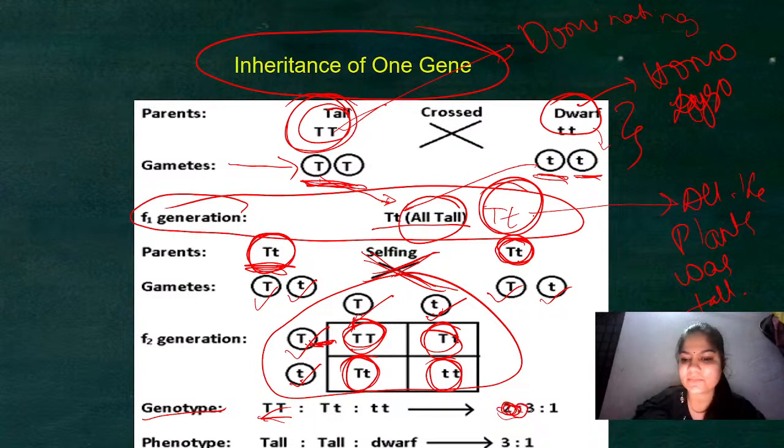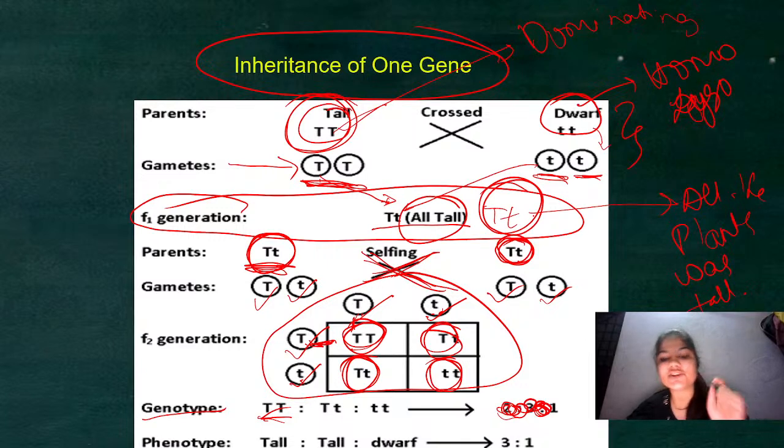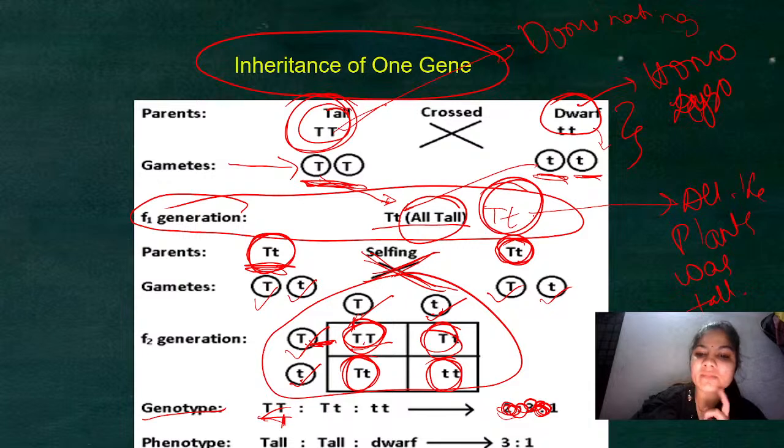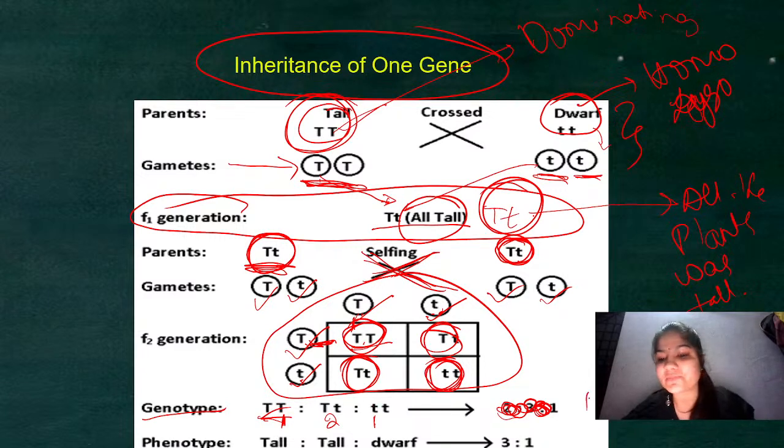Okay, so genotypically I got capital T capital T 1, capital T small t 2, and small t small t 1. So my ratio was 1:2:1.